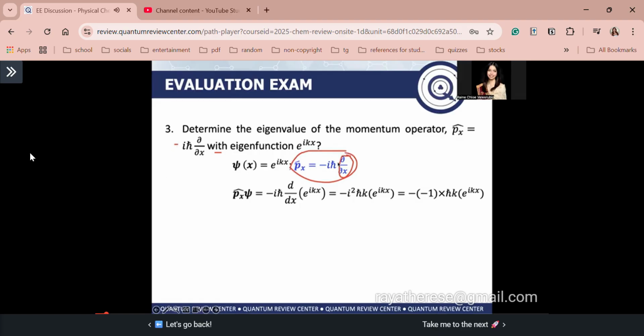So, guys, ito yung gagamitin natin: negative i h bar. Ang gagawin natin is, again, operate on the wave function. Tapos makukuha lang natin ang eigenvalue if, let's say, we operate on the wave function and then makukuha natin ulit ang same wave function multiplied by a certain constant A. Again, the certain constant A here is what we call the eigenvalue. Okay, so let's answer, guys.